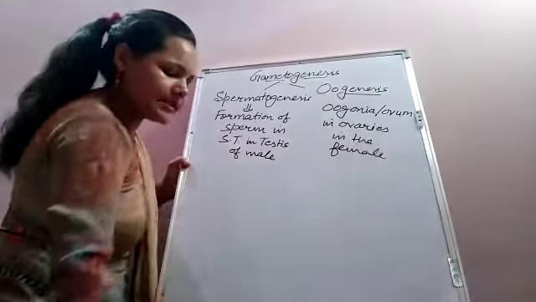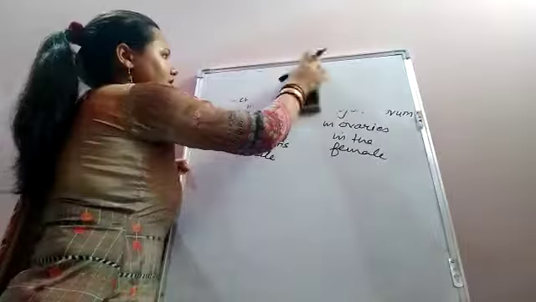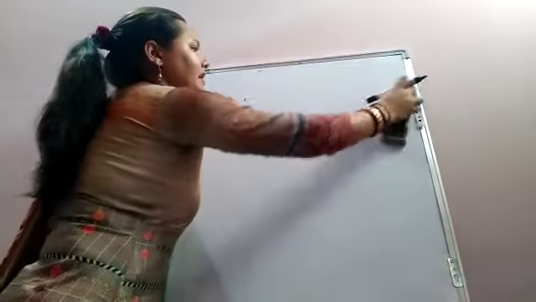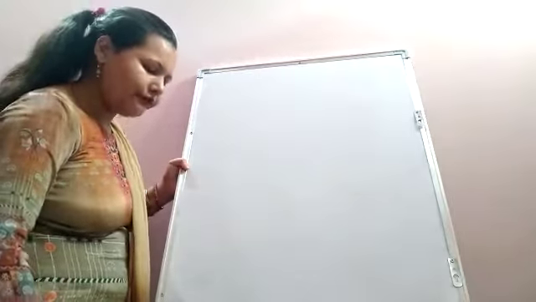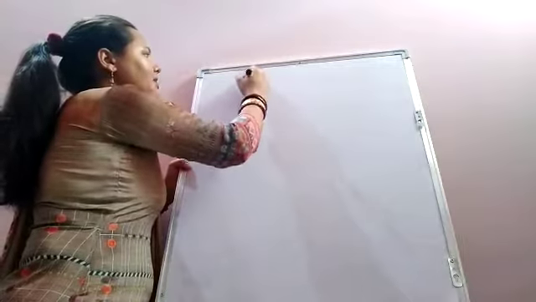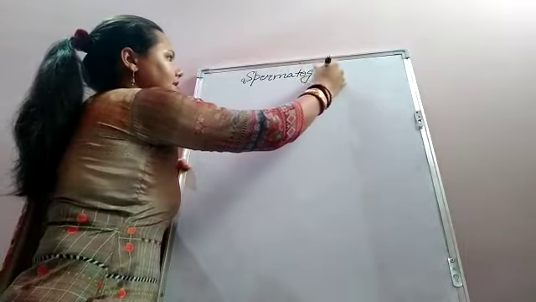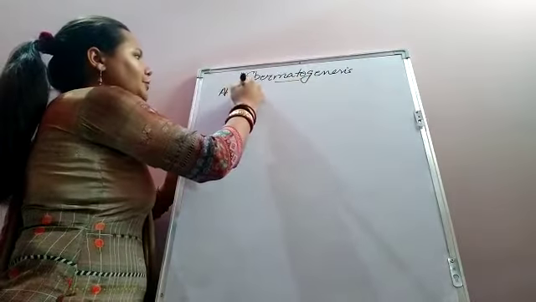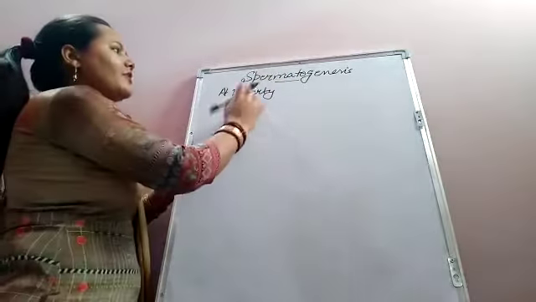So let us discuss these two processes in detail, starting with spermatogenesis. Spermatogenesis is a process that occurs in the seminiferous tubules in case of a male. It starts at the age of puberty, that is 13 to 14 years of age in case of a male.